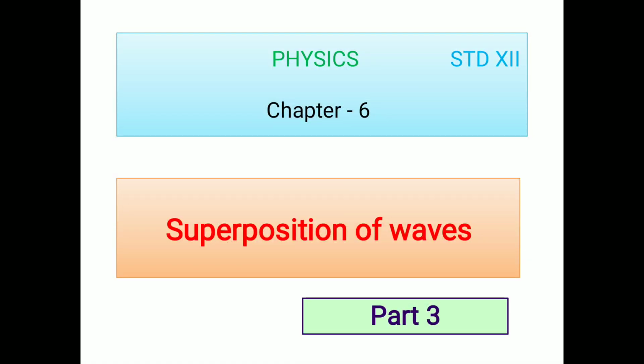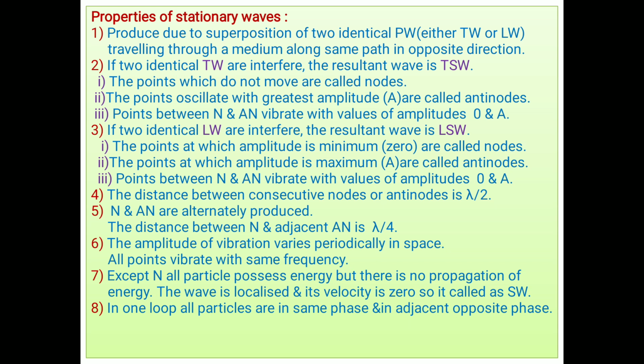This is our third lecture on superposition of waves. Last time we discussed stationary waves, how these waves are created, and the analytical treatment of stationary waves, meaning the conditions for nodes and antinodes.